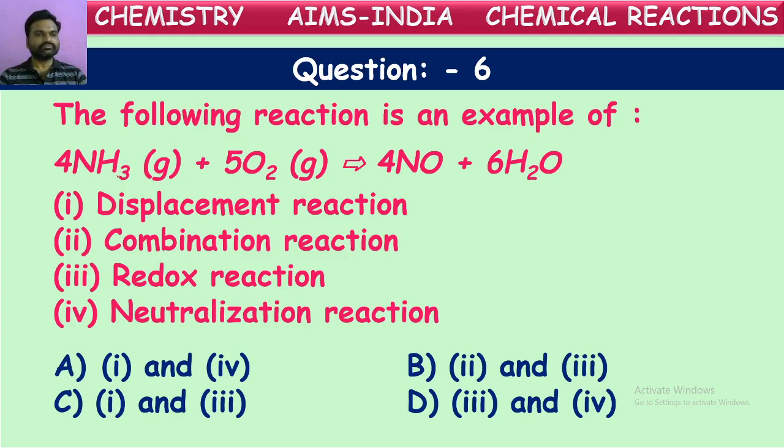Or if we see in terms of oxygen coming and replacing hydrogen, oxygen replacing hydrogen, we can say it is a displacement reaction. So oxygen displacing hydrogen and forming nitric oxide. The place of hydrogen is taken by oxygen, that is, hydrogen displaced by oxygen. This kind of reaction we call displacement reactions. So it is a correct answer.